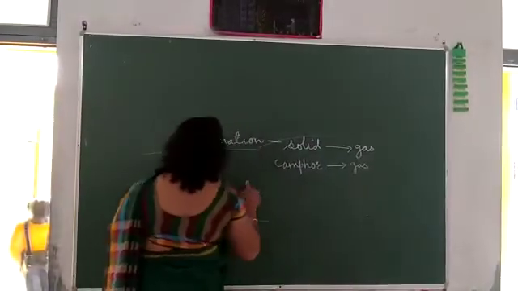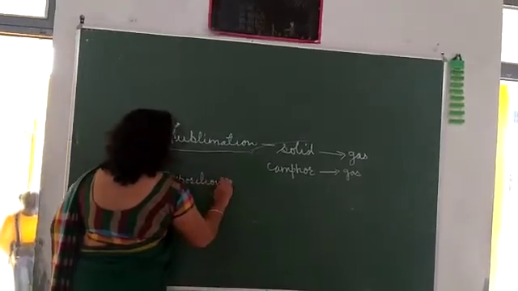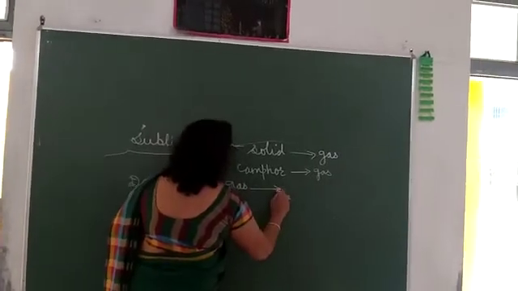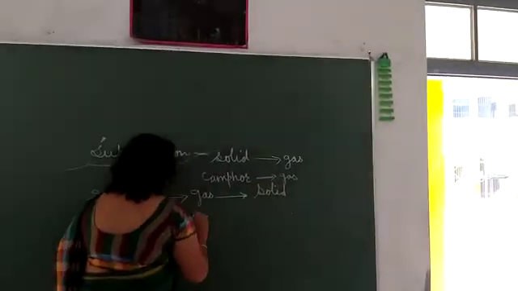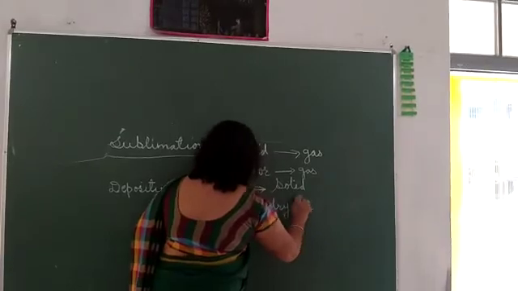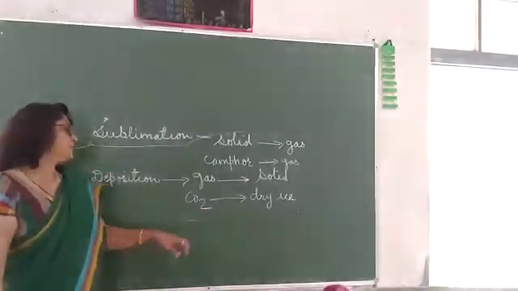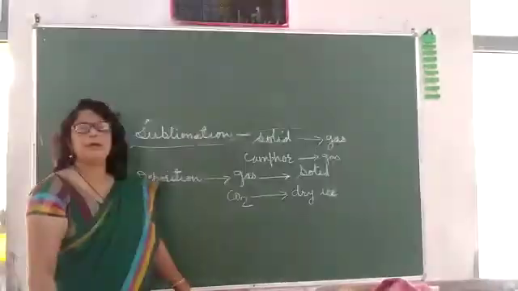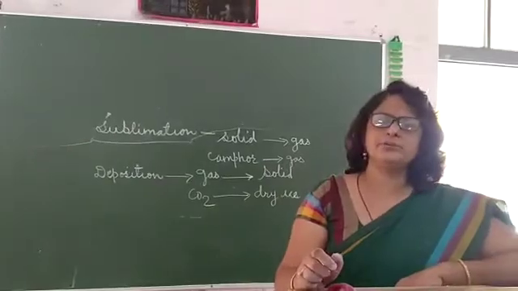And the reverse of this is deposition. Deposition is the reverse of sublimation, in which gas directly changes into solid, like CO2. Carbon dioxide changes into dry ice. It means carbon dioxide doesn't go to the liquid state, it directly changes into the solid state. So these are the ways by which matter can change its state.